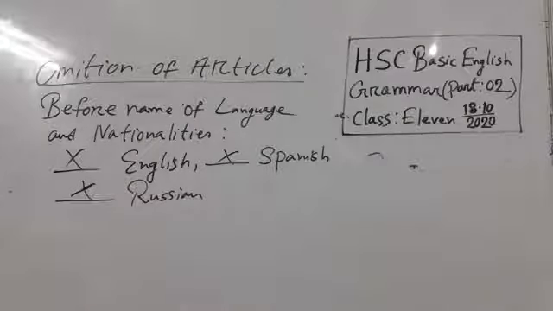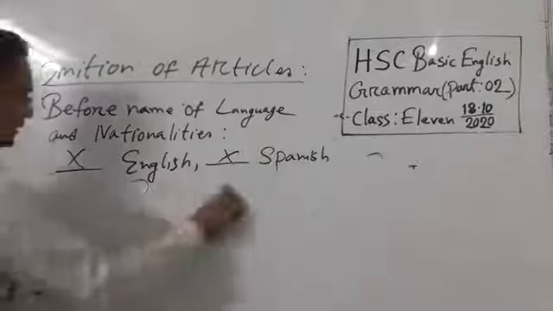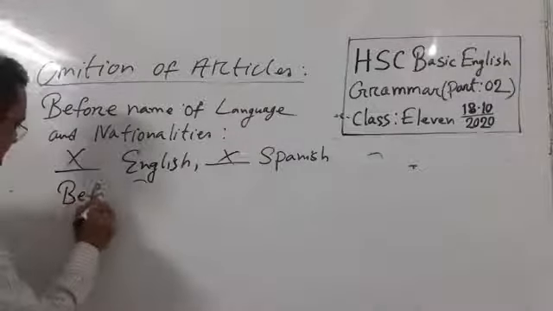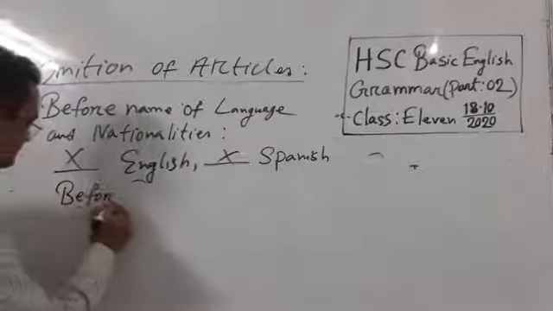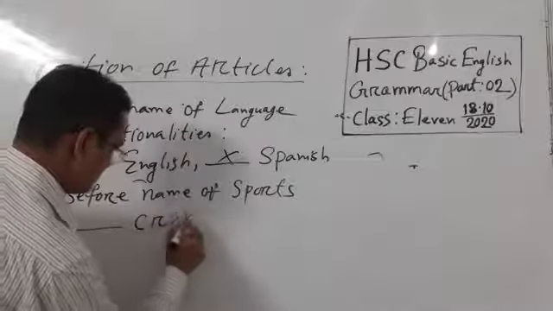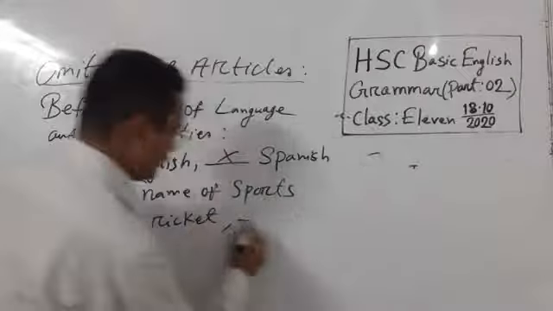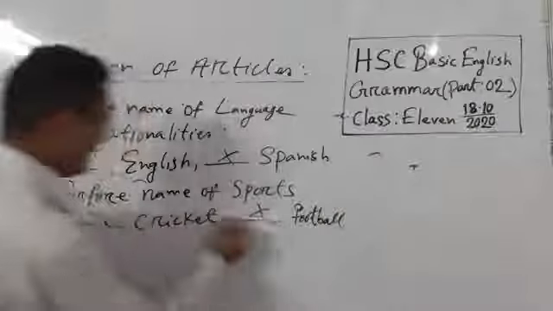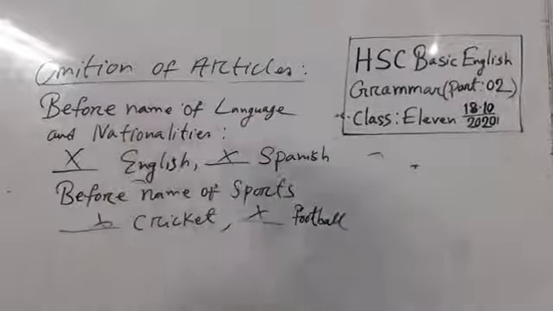And another is before a name of some sports. Before name of sport. Sports like cricket, football. We don't use any article. Cross also. Cross means omission of article.